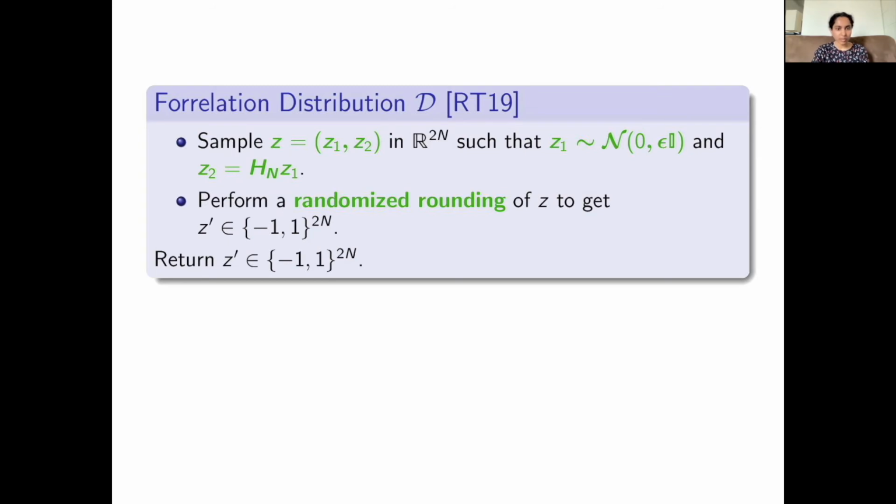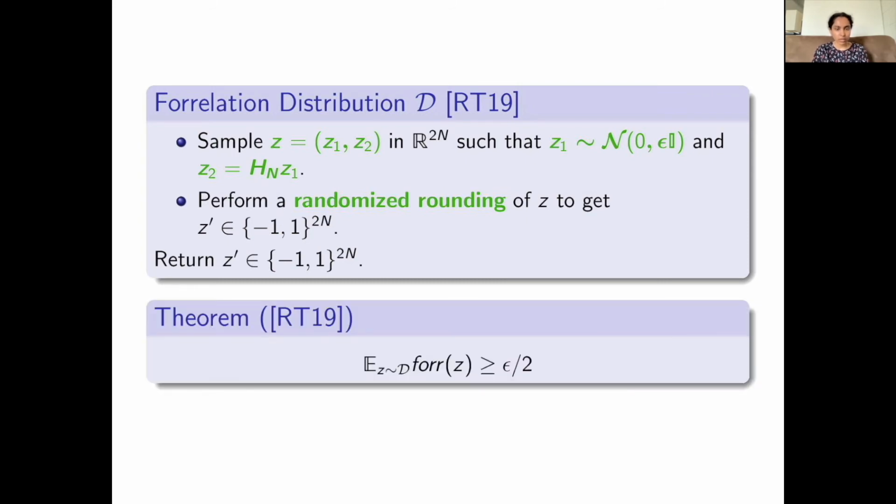In the first step, we sample a random Gaussian vector where each entry has mean 0 and variance epsilon. Furthermore, the second half is exactly the Hadamard transform of the first half. This vector is in some sense as correlated as can be. In the second step, we perform a randomized rounding of z to get a Boolean vector. The first thing that Raz and Tal show is that a vector sampled from this distribution has high correlation in expectation. For now, let us imagine that this holds with high probability.